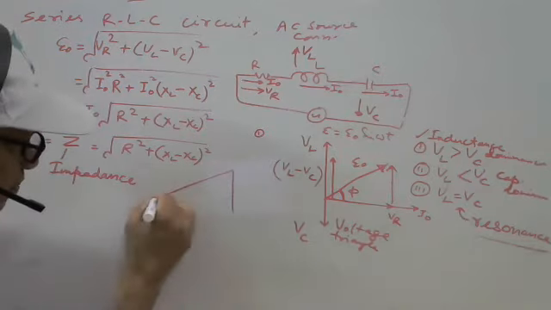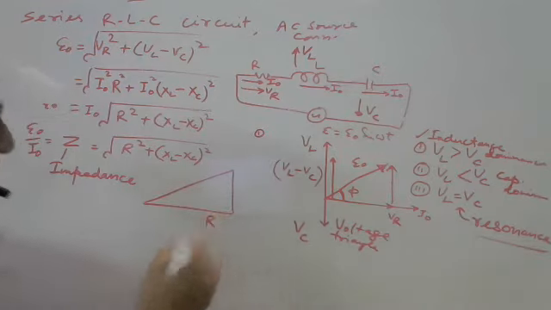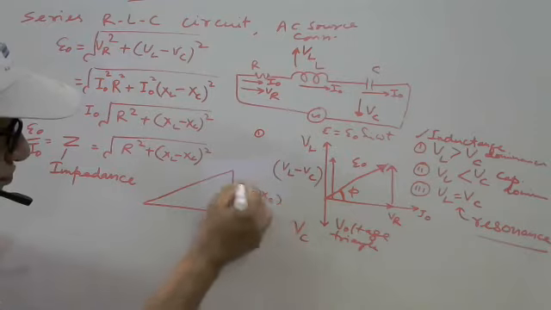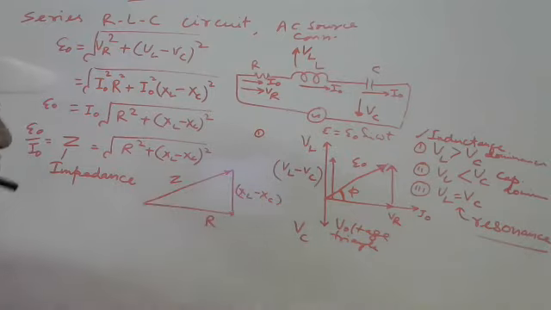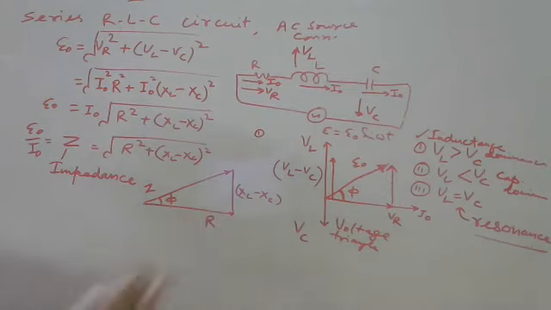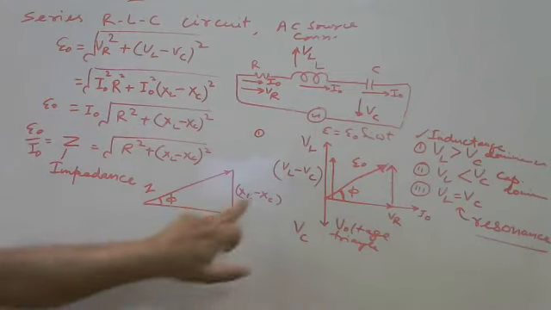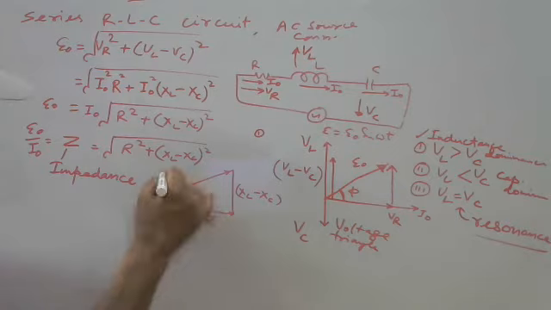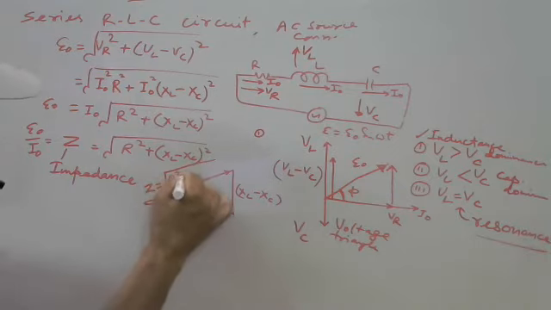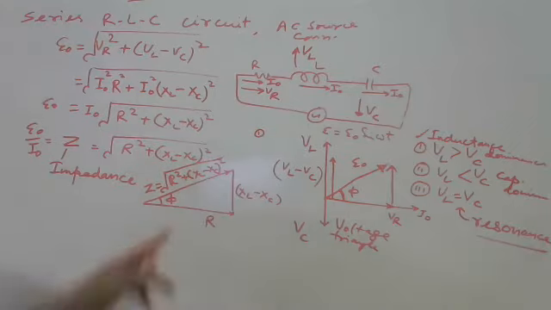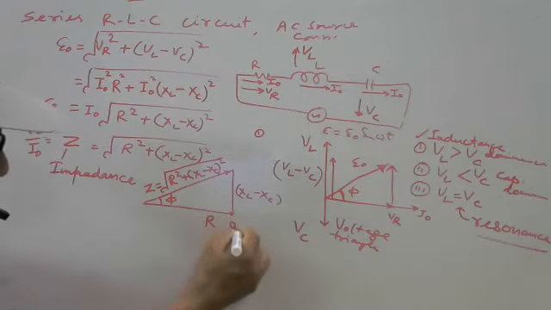So this is R, and this is XL minus XC, and this one is Z, and the same angle here is phase angle phi. Again using the Pythagoras theorem, R square plus XL minus XC whole square, root of it, means this Z can be written like this. The same we have already written here. So this is the impedance triangle.